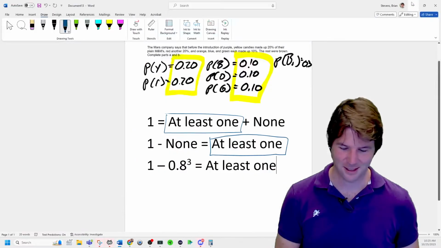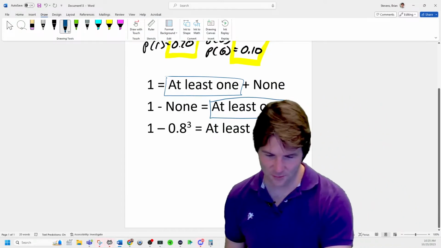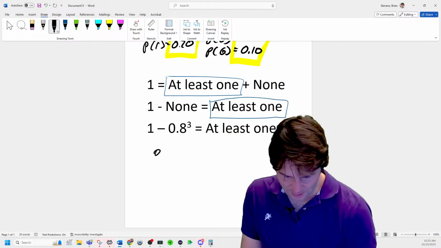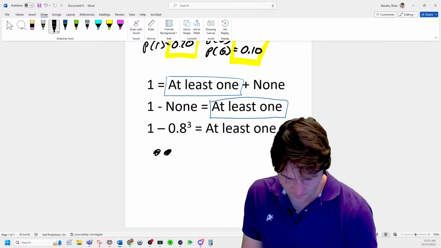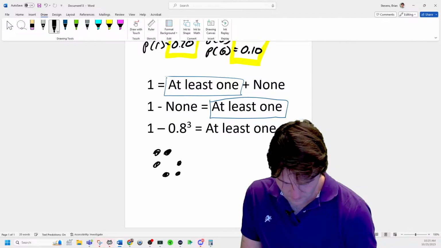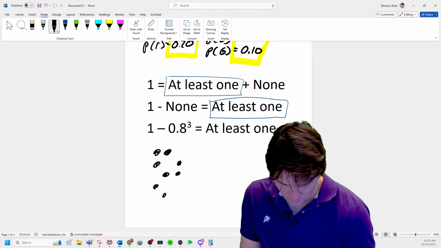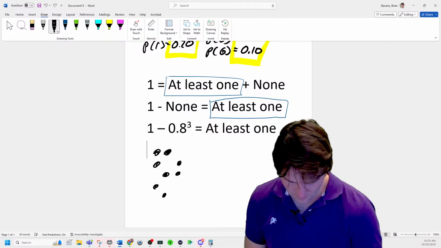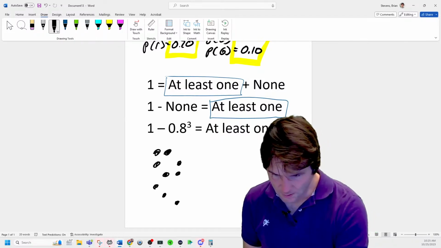I have been enlightened. The not fun way of solving this is to do the following, is to go through here. This is the not fun way.